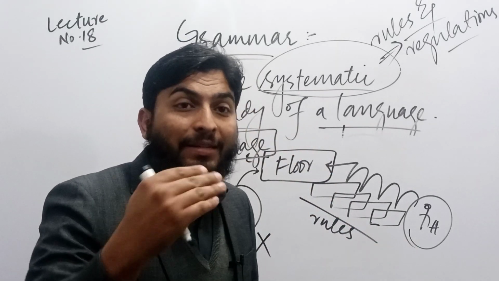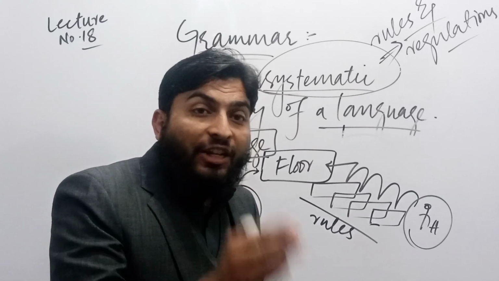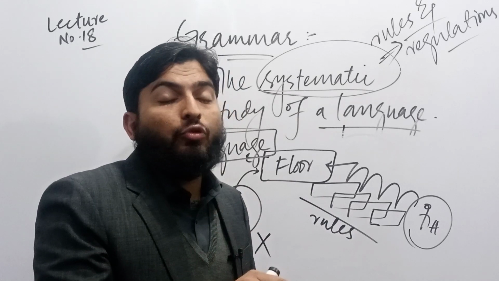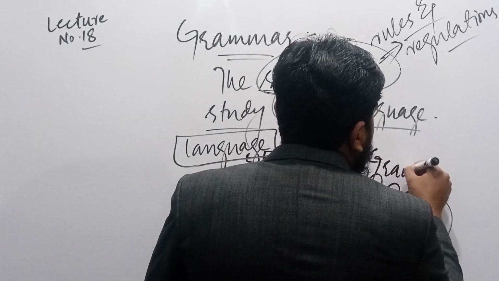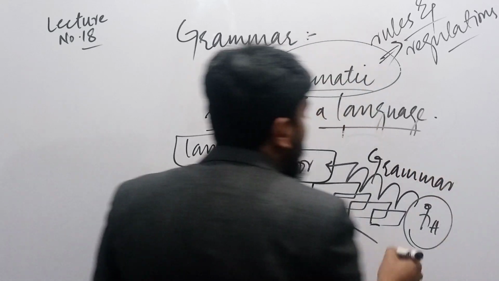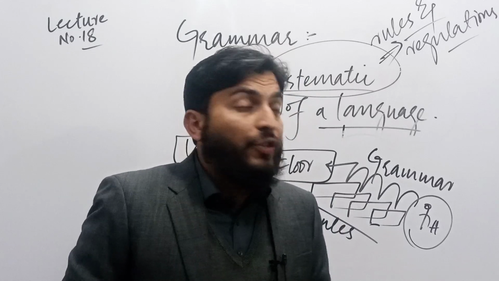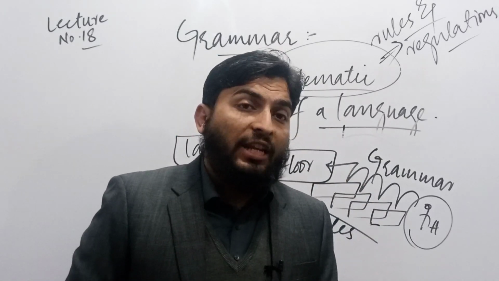These rules mean the systematic study. These rules mean the proper, accurate kind of rules which one follows. And that could be called as grammar. So if one follows grammar by reaching or by getting into language, he can easily access there. It means that the systematic study of a language is called grammar.